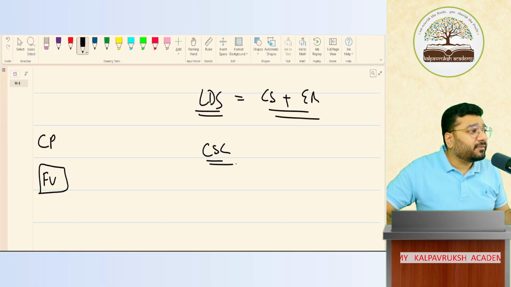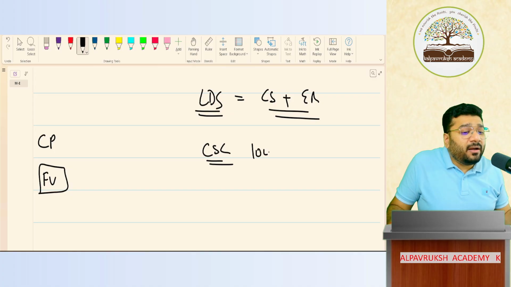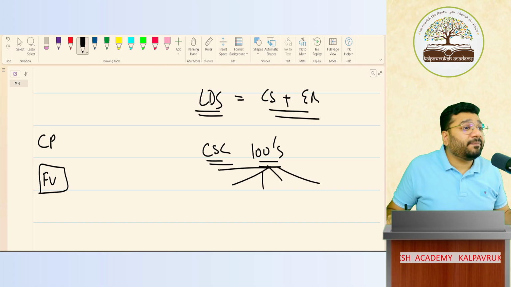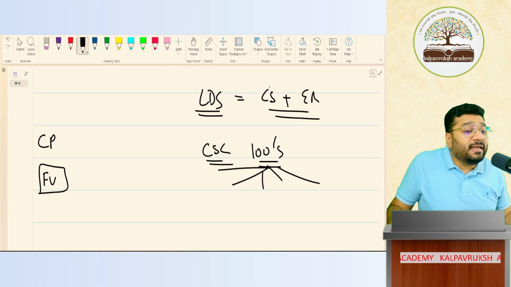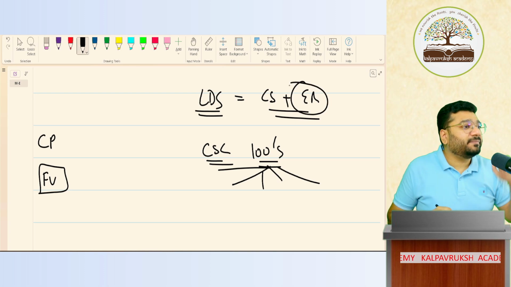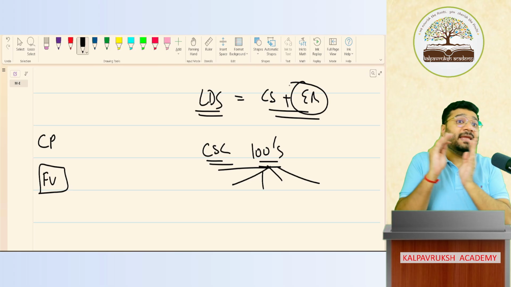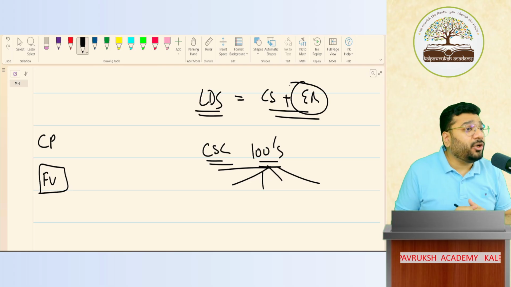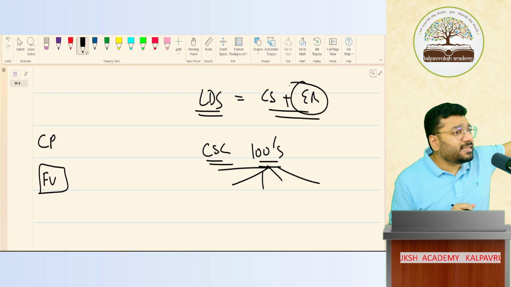How many employees are there? There will be hundreds of employees. Each employee belongs to a separate category. For each category, the increment in the salary will be different. So you have to calculate for so many people. As an auditor, can you sit and do it? If only this much is there, we can do it.